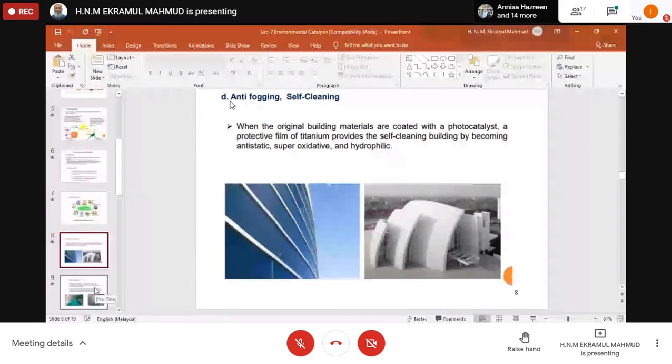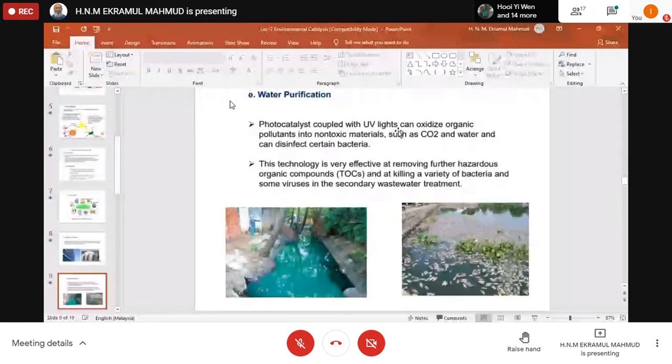If you see that photocatalyst used for treating the wastewater, the photocatalyst coupled with UV lights under the sunlight, if it is there, can oxidize organic pollutants into non-toxic materials such as CO2, water, and can disinfect certain bacteria. So we can disinfect the harmful bacteria.